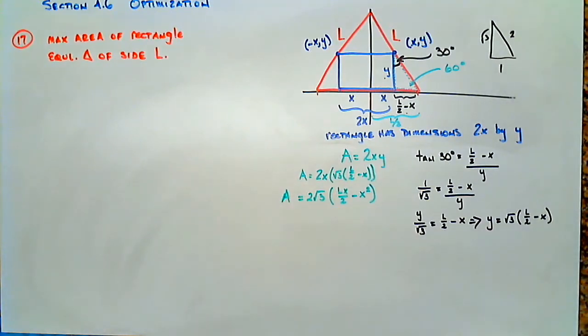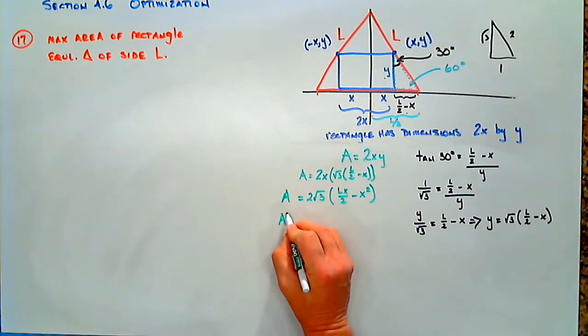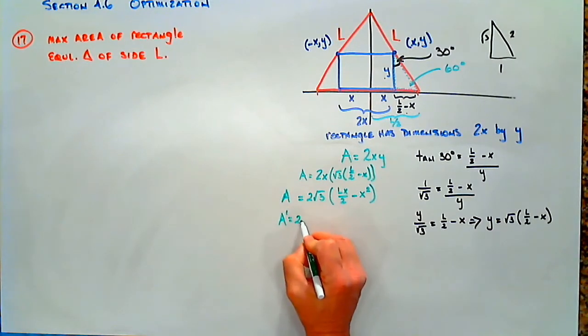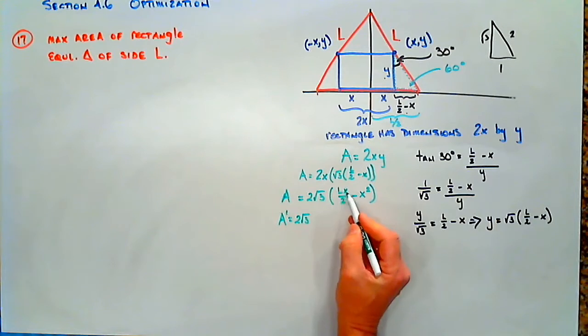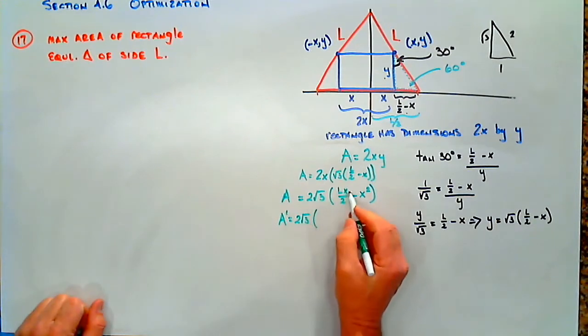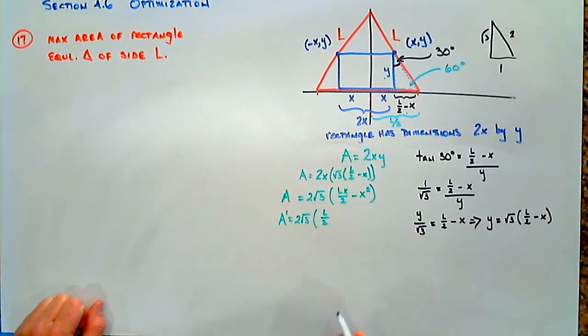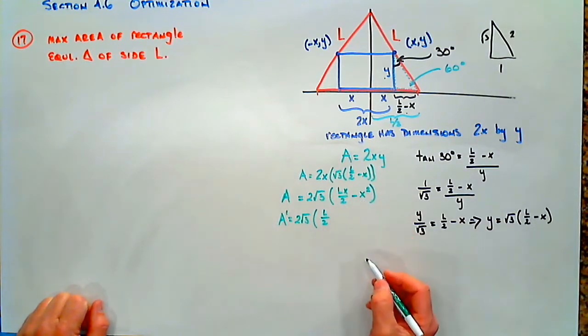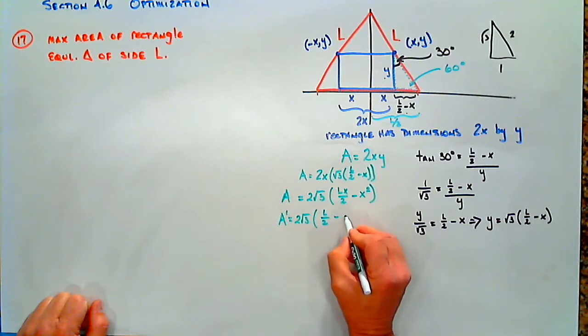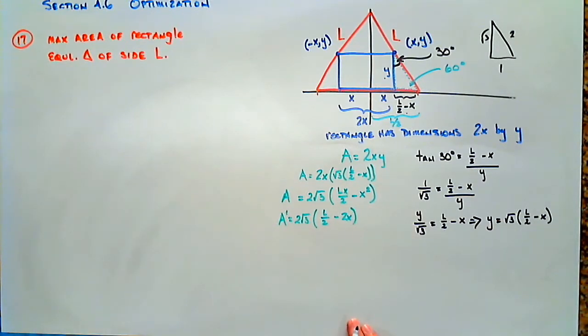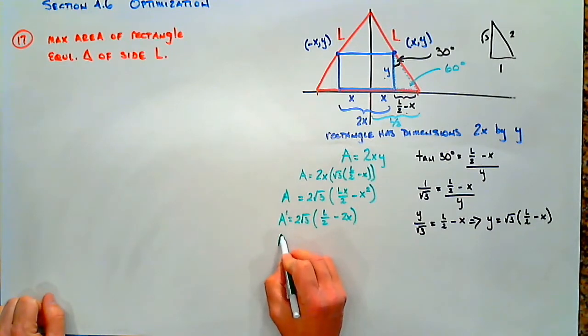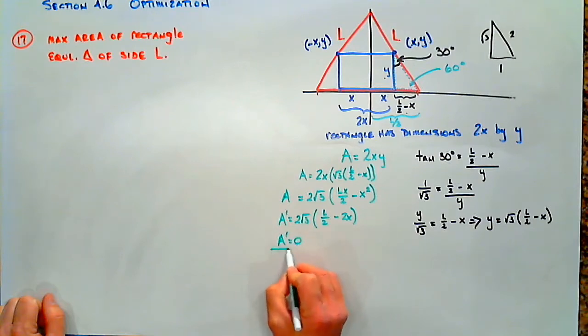Now what are we going to do with that? We're going to take the derivative, right? We're going to find the derivative, A prime. Now we have a constant, so that's 2 root 3. When I take the derivative of x times L over 2, that just gives me L over 2. And when I take the derivative of negative x squared, I get minus 2x. Right? Now what are we going to do from here? Well, we're going to do what we always do. We're going to take the derivative and we're going to set it equal to 0.